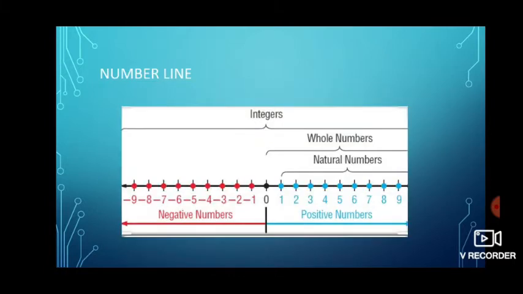Next, the number line. On a number line, natural numbers start from 1, 2, 3, 4, only positive numbers, and whole numbers start from 0. If we add 0 to the natural numbers, then we get the whole numbers. Then integers: we can see that the number line has negative numbers, 0 and positive numbers.